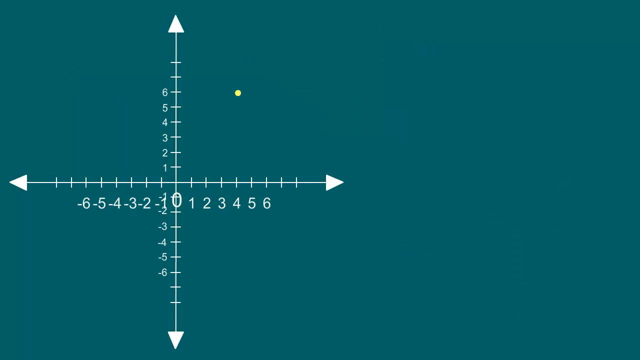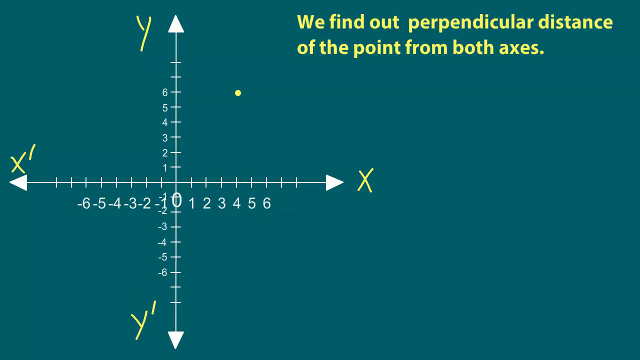Now let's get back to how we can locate this point. I have randomly taken a point. How can we locate this point on the two number lines, which is the x dash and y dash, or the x and y axis? So what Rene said was, first we are going to find out the perpendicular distance of the point from both the axes. So what do we mean by perpendicular distance of this point?